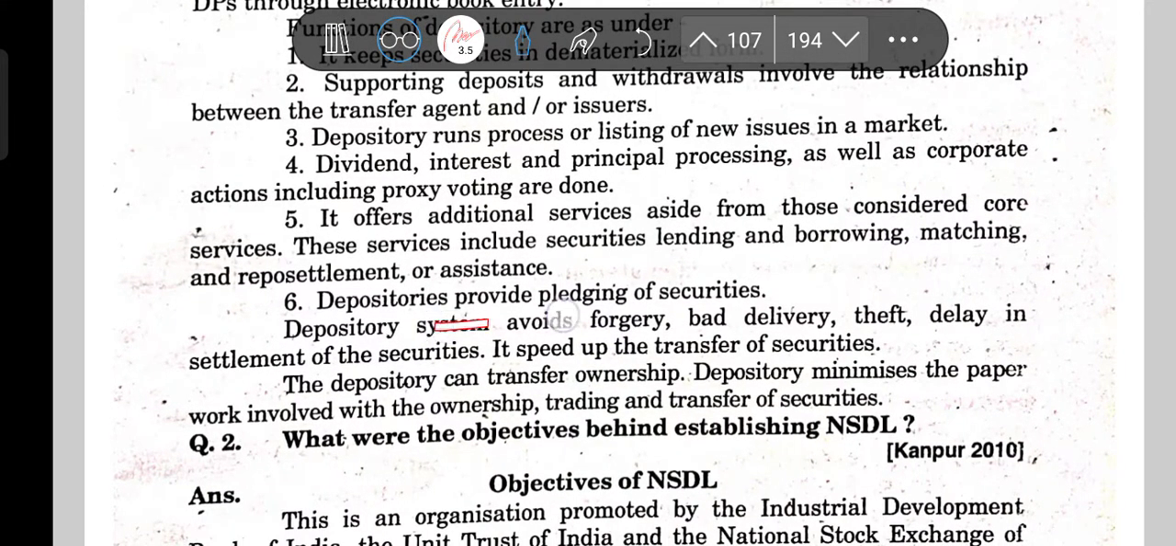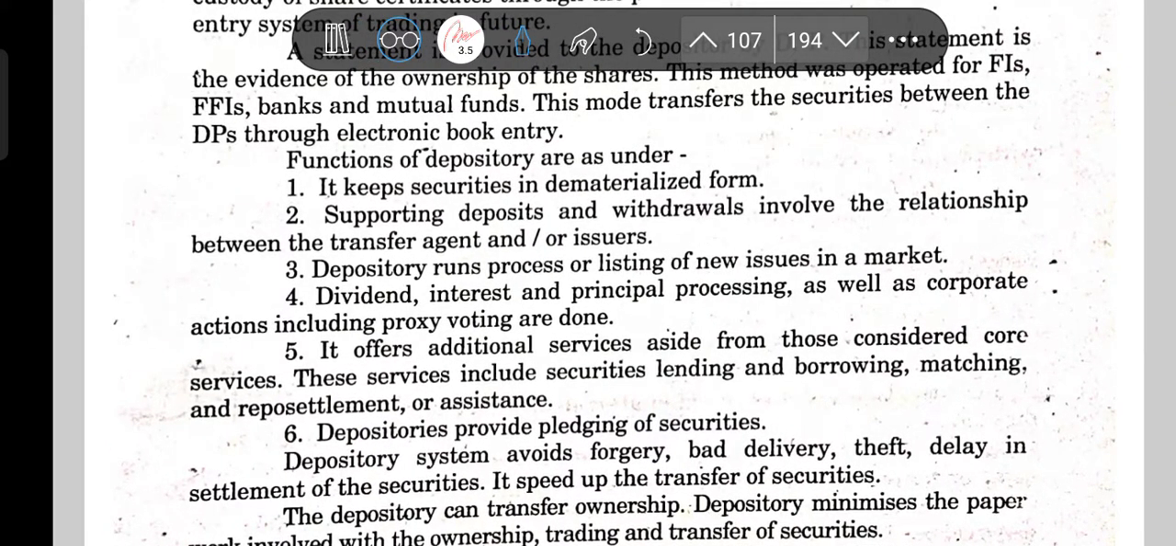Depository provides pledging of securities, and the depository system avoids forgery, theft, delay in delivery, bad delivery and delay in settlement of the securities, and it speeds up the transfer of the securities. So very important, very easy. It keeps securities in dematerialized form, with deposits and withdrawals.